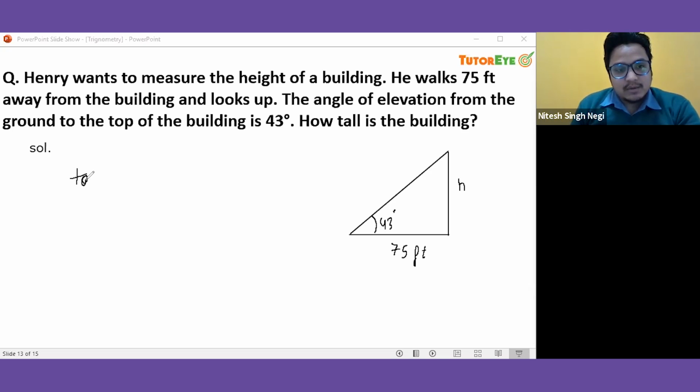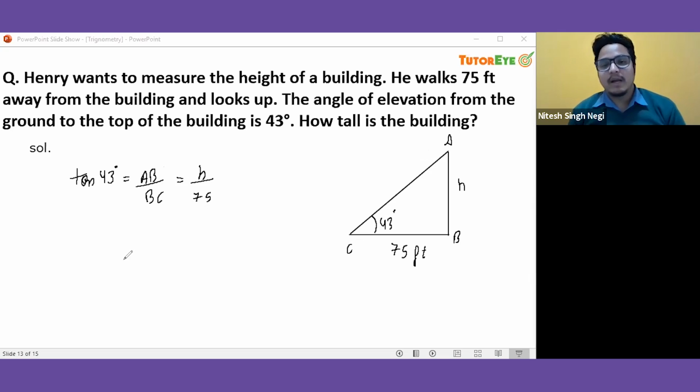So I'm using tan. So tan 43 degrees is equal to h over 75. And if you want me to name this first, so let us name this A, B and C. So tan 43 will be AB over BC. And the value for AB is h and the value for BC is 75.